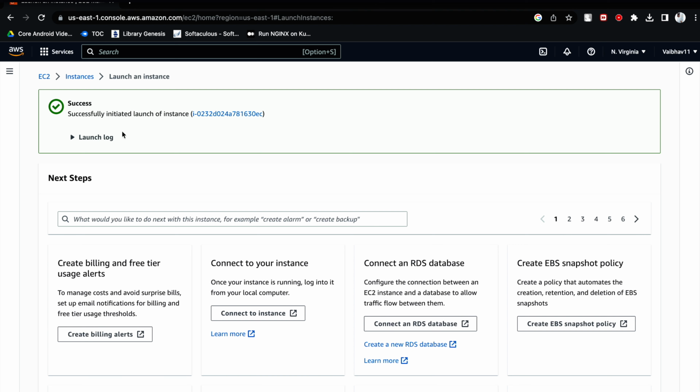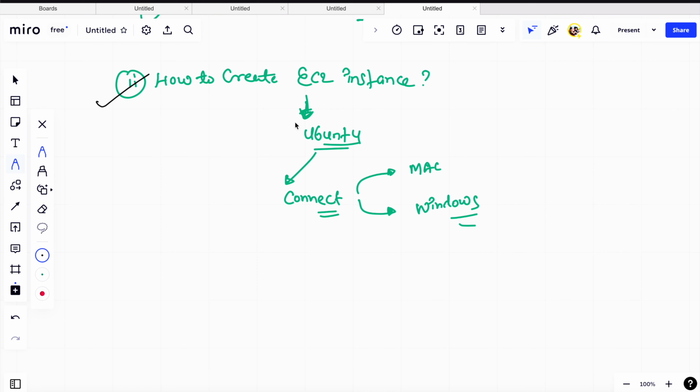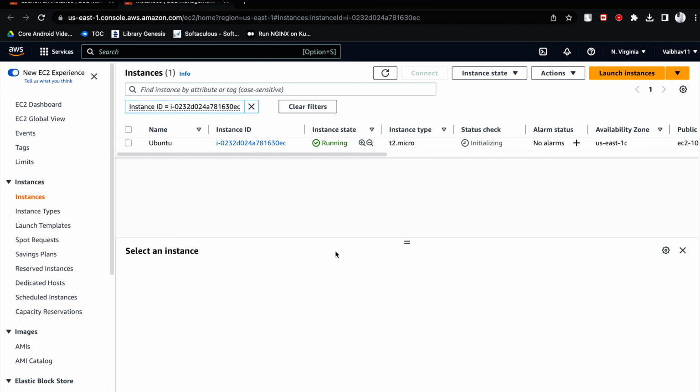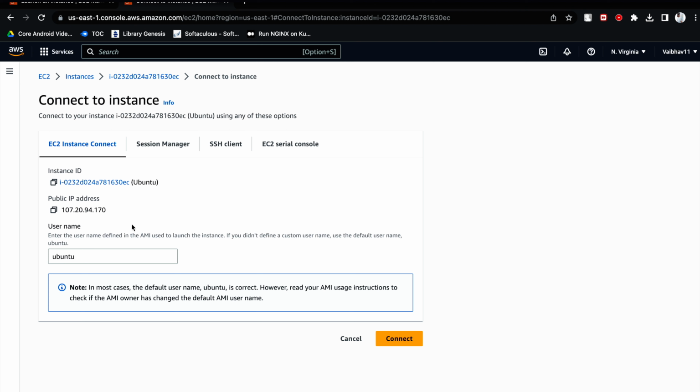So you can see you have to wait until you get this access. Here you can see this is the one Ubuntu server which we have created. Now we will see how we can connect to the particular EC2 instance. So let us get back to the AWS console, and here what you have to do, you have to choose the particular server from which you want to connect, and now you have to click on this connect, and here you can see you have an option to connect using this EC2 instance connect.